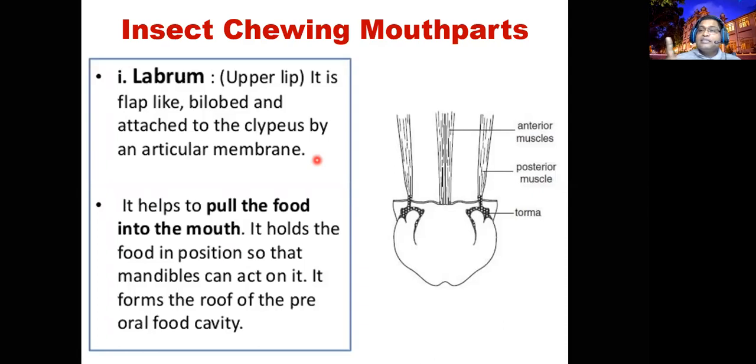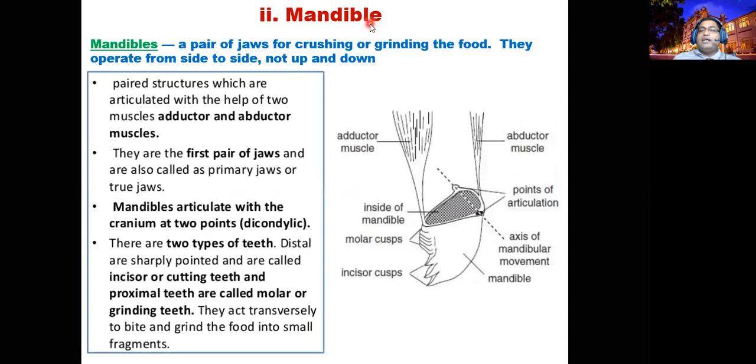There are 6 sclerites in the head. First is the primitive one, which insects cannot identify. Second one is the antenna, which we studied in the last class. The third head appendage is the labrum. Another one is the fourth head appendage and the second mouth part, which we call the mandible. In biting and chewing insects, these mandibles are very strong. You can expect a pair of mandibles, one on both sides.